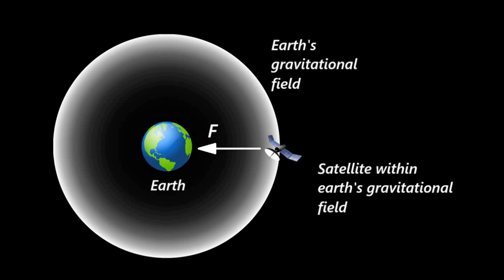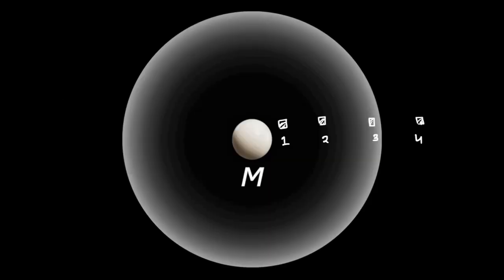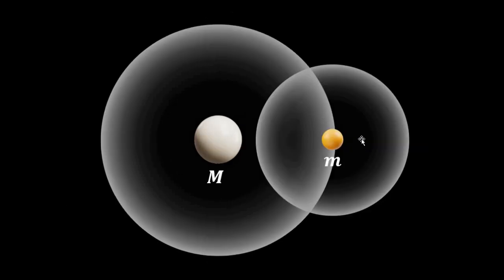So this whole concept of gravitational field is basically based on Newton's universal law of gravitation, and it can be thought of as an imaginary sphere of influence surrounding the object within which the gravitational pull or the gravitational force of each object can be experienced.